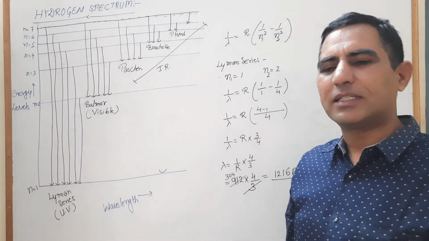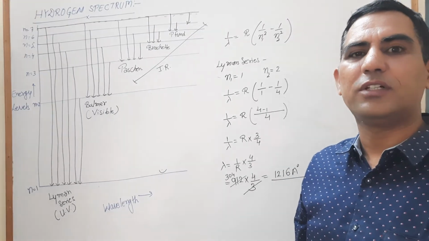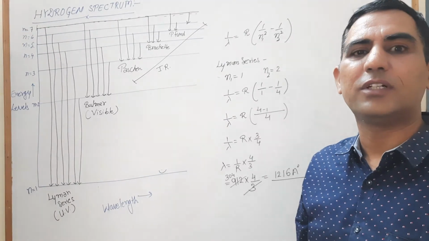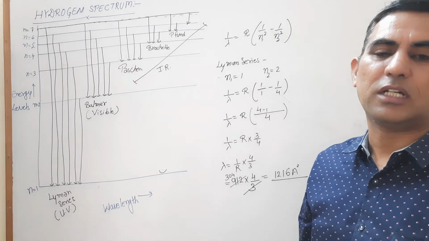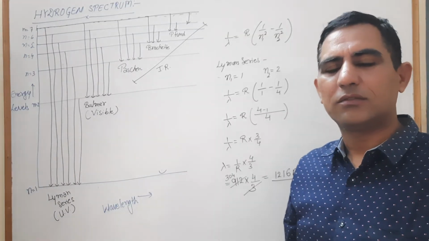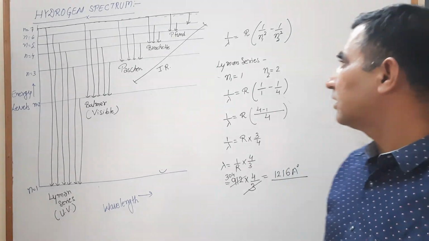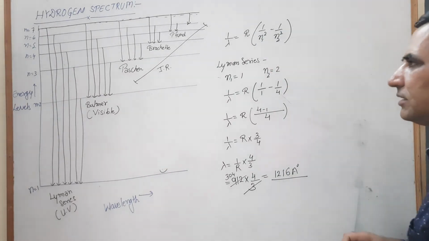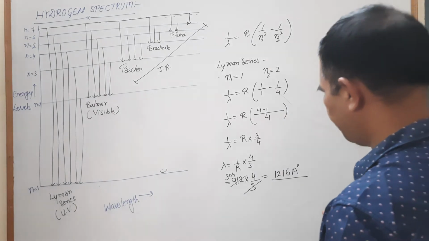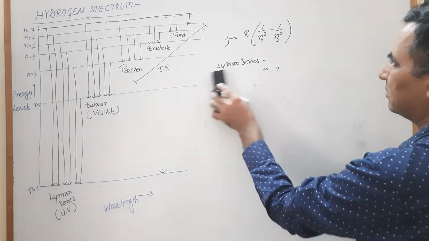Most of the time in the exam, what question is asked: find out which one is the longest wavelength and which one is the shortest wavelength, for which transitions. That is, for the electron when will the largest wavelength be formed, which type of transition, and which one is the shortest wavelength. Now look, we are dealing with the same problem, the Lyman series. The wavelength formula, as we know,